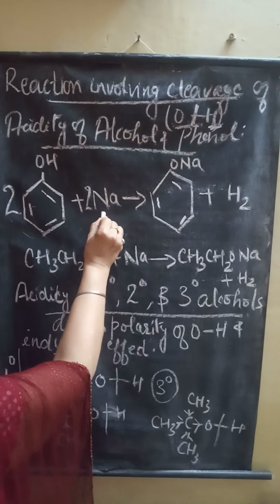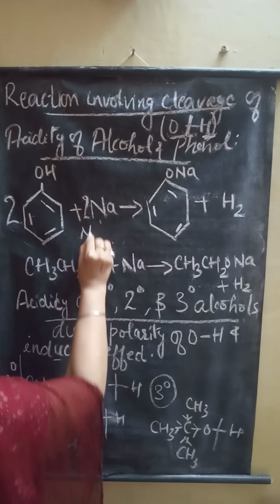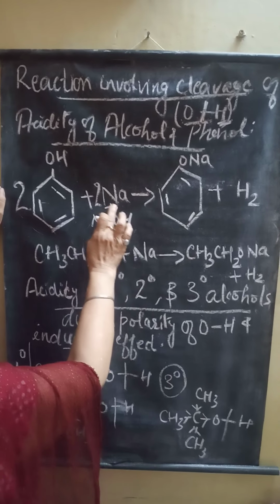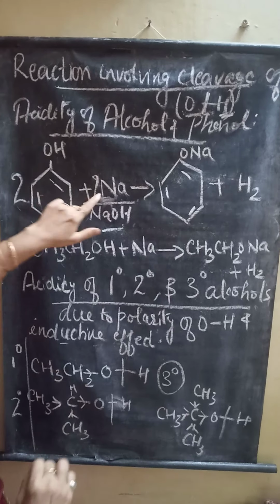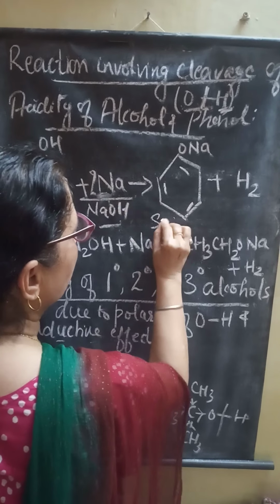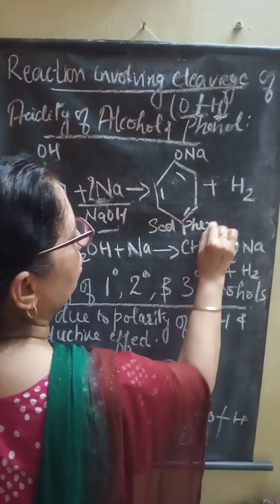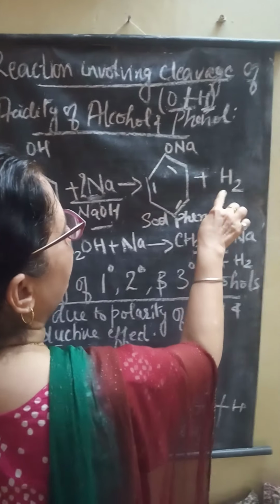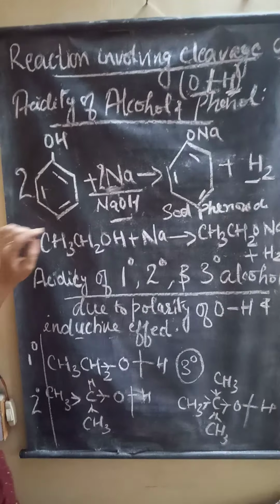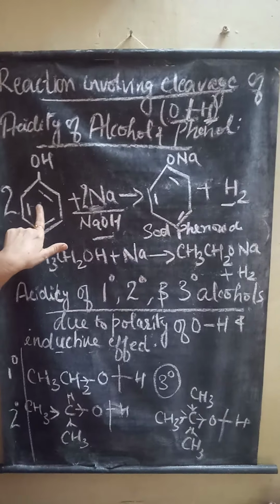Phenol can react with sodium or with sodium hydroxide, separately. When it reacts with sodium, sodium phenoxide is formed and hydrogen is released. This release of hydrogen indicates that yes, phenol is acidic in nature.